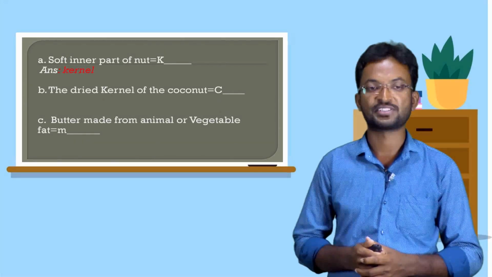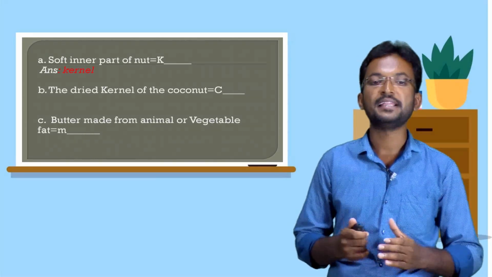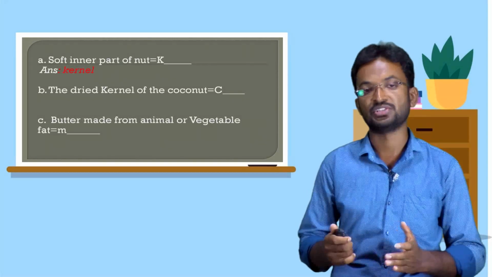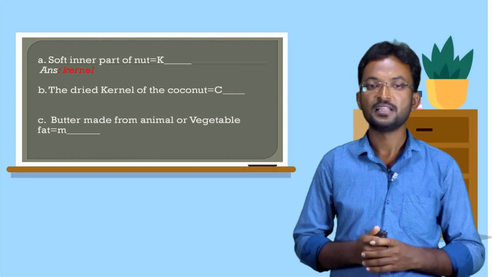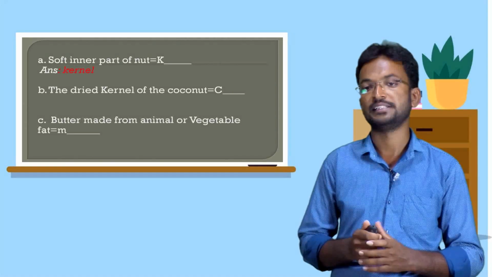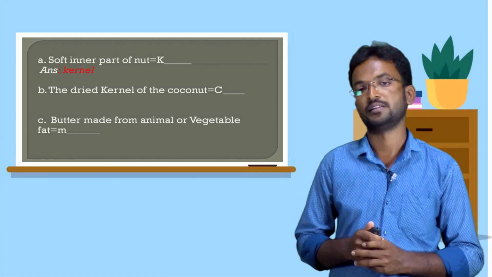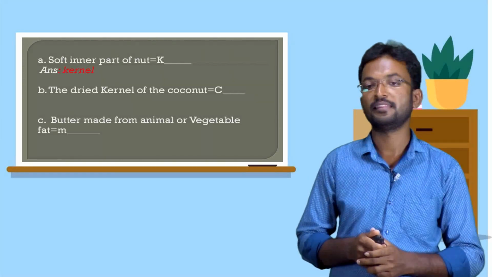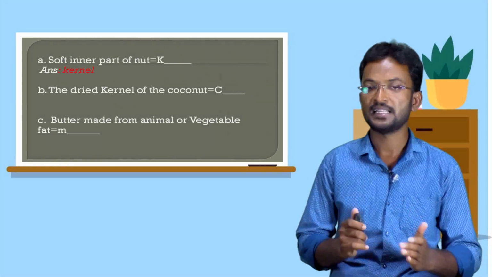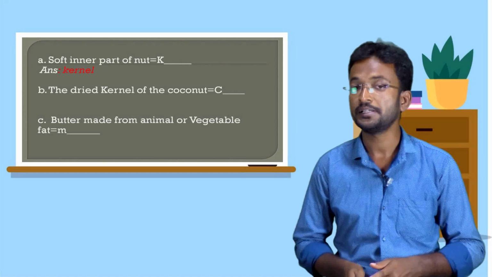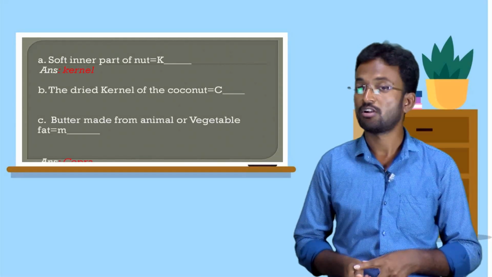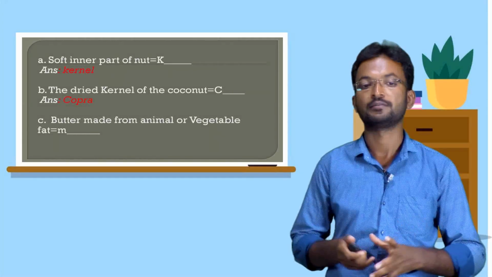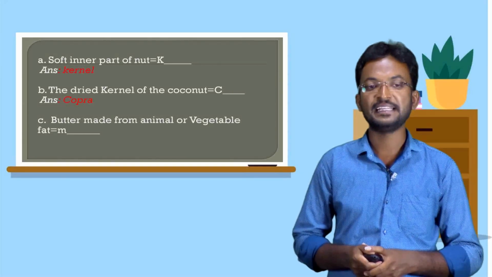B. Next. The dried kernel of the coconut, dash. The clue letter is C. Can you find the answer? The dried kernel of the coconut is called copra. C-O-P-R-A, copra.